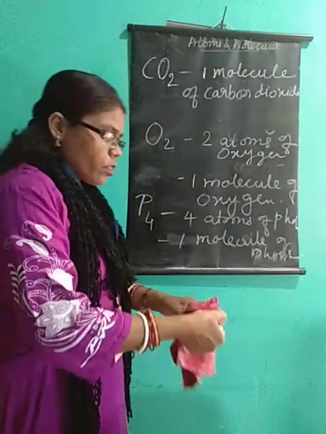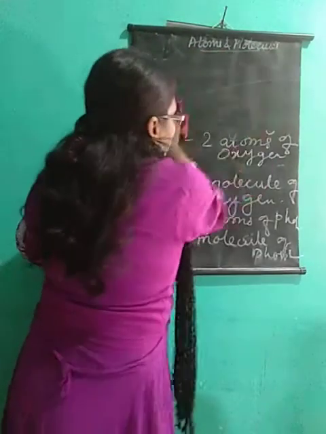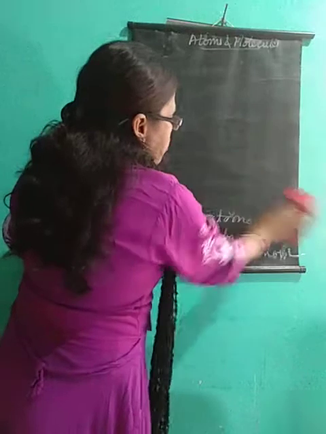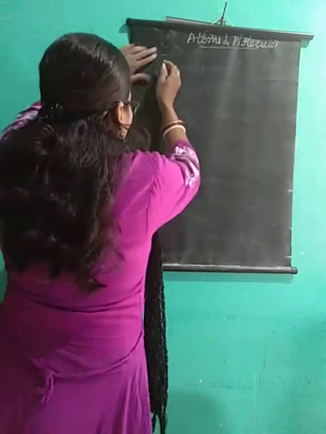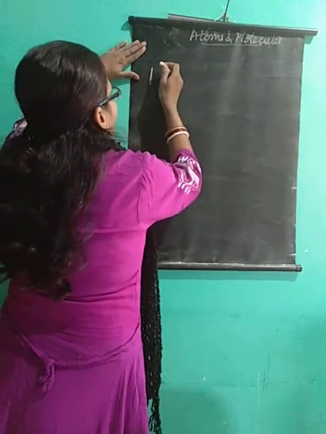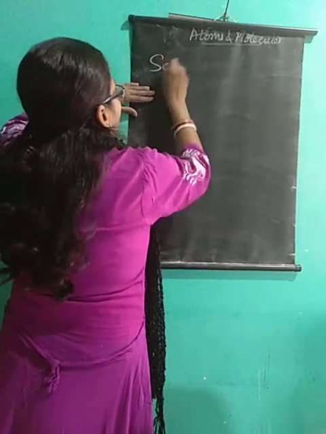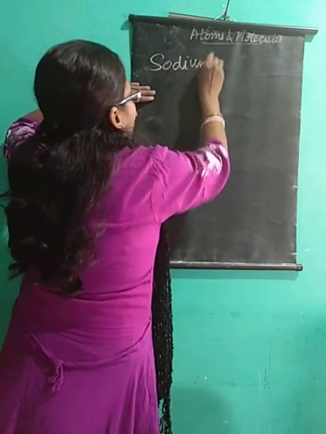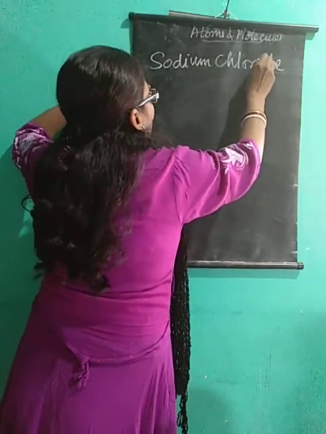Now the next thing, how to write the formula of a particular compound. I'll tell you. We can take NaOH, or simply, let us take sodium chloride, the simplest one, which you need to know perfectly.